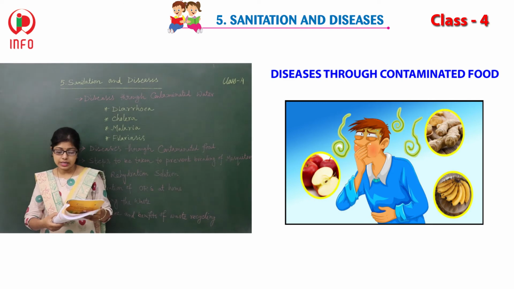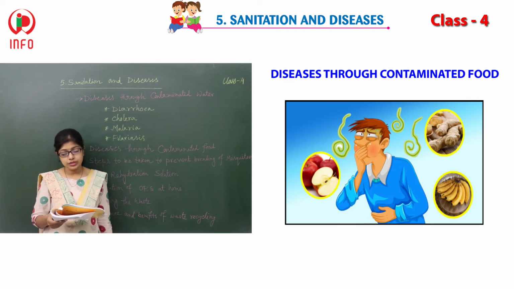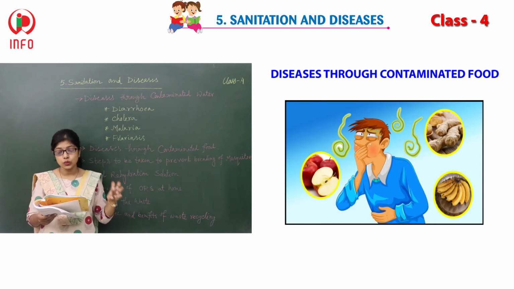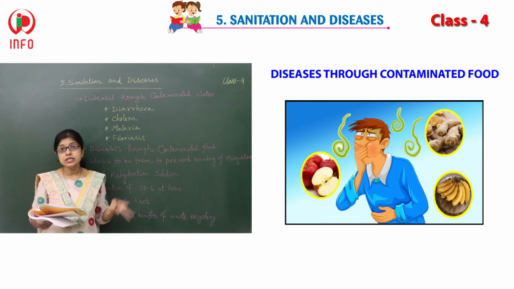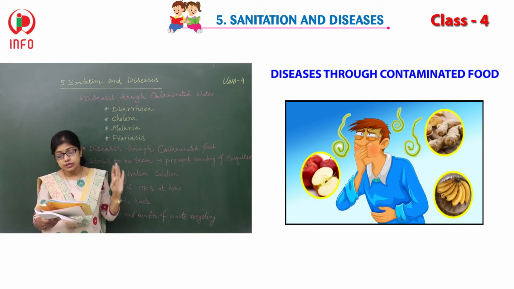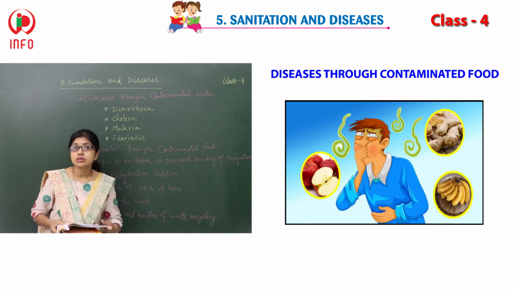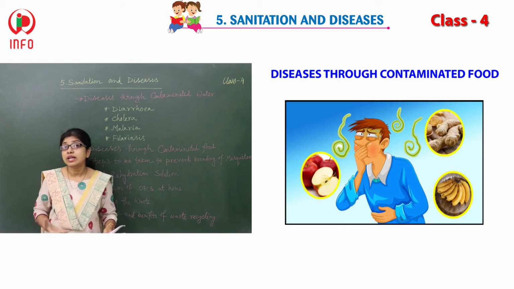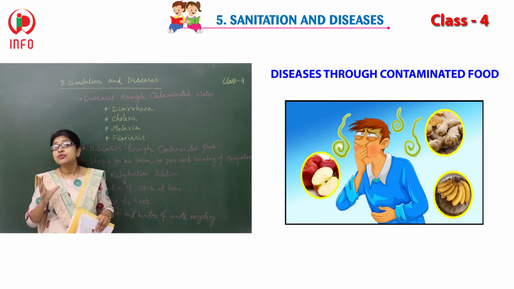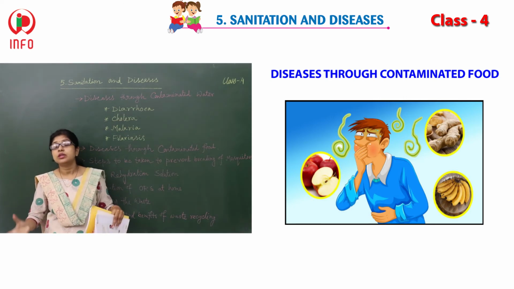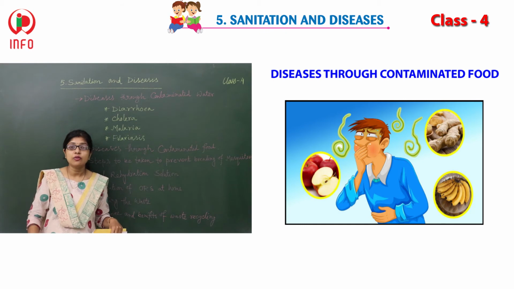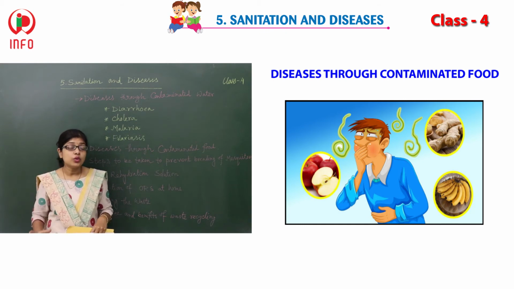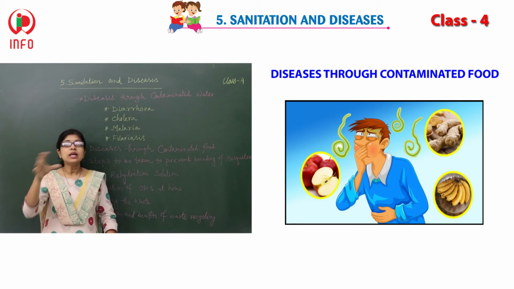And the thing is, harmful bacteria are the most common cause of food poisoning, but other causes include viruses, parasites, toxins and contaminants. So these may also be present inside the food. So whenever you are eating, the food should be fresh enough, clean enough, and you should keep the food covered, with a lid.